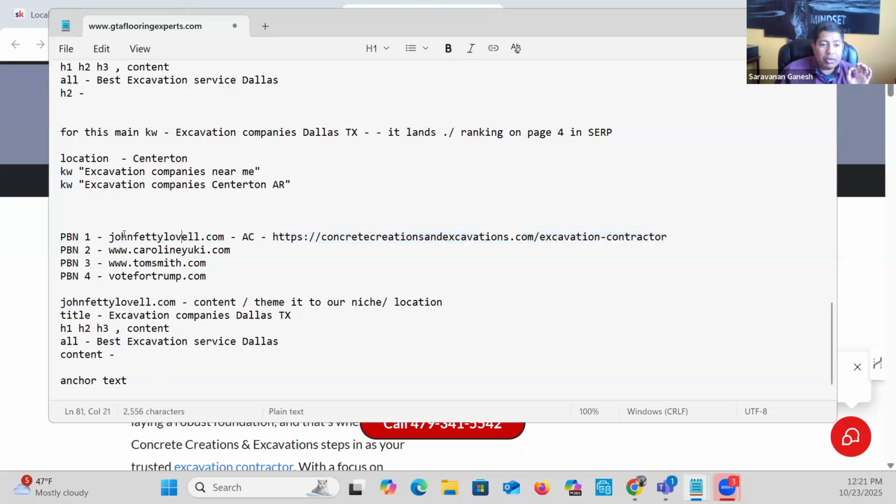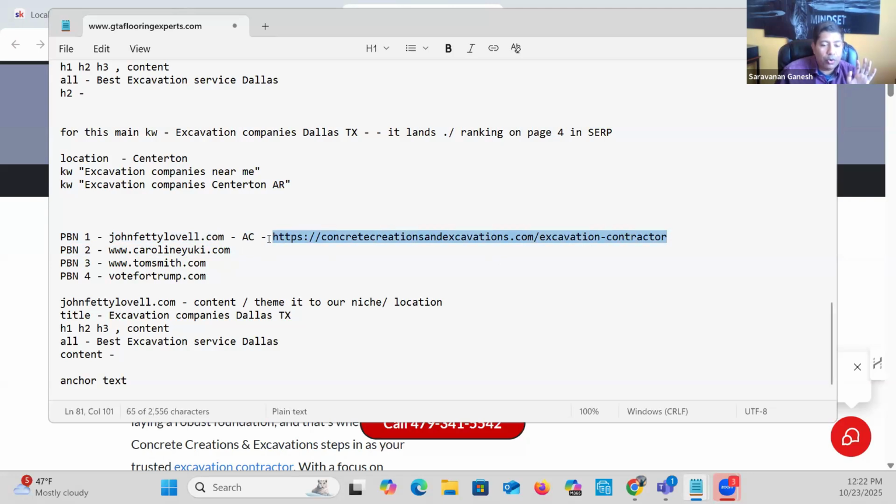So most of the time, if these are real businesses, let's say this was a real business, right? And naturally they are getting popular in that area of Arkansas or Dallas or wherever it is. And other businesses or newspapers or personal blogs or other websites are starting to talk about it, mention it for whatever reason. Most of the time, 90% of the time, the anchor text they would use is this. They are not going to say best excavation company in Dallas, you get the idea, because they don't care about ranking you. They are writing about you and then just linking to you. That's it. So we want to keep it as clean as possible as that.